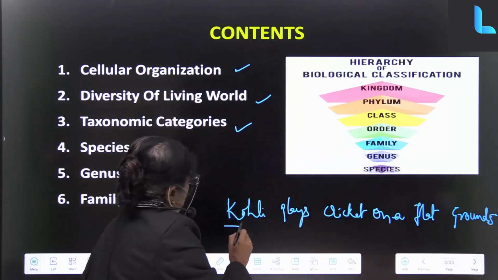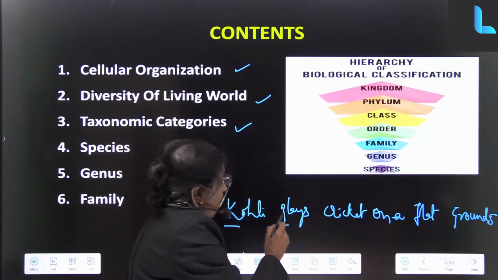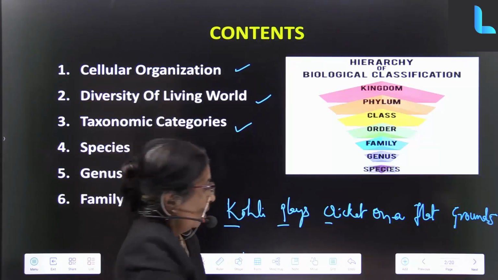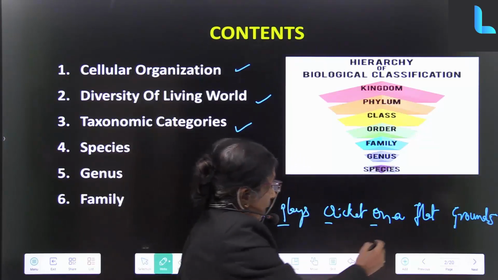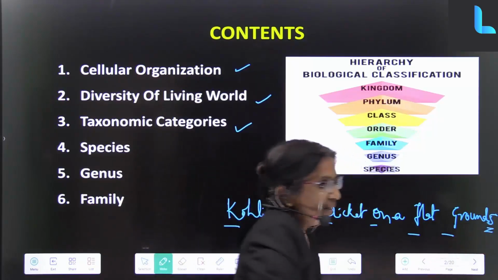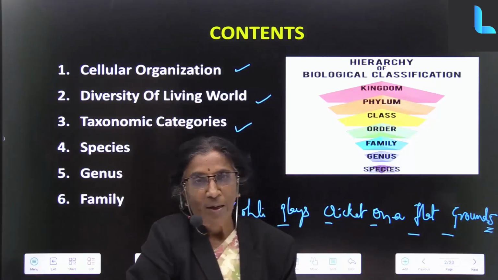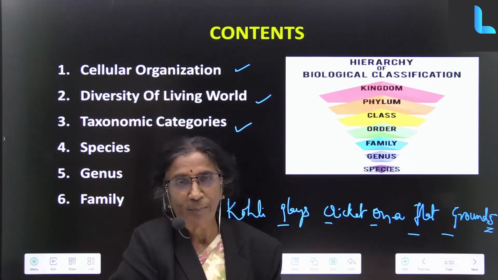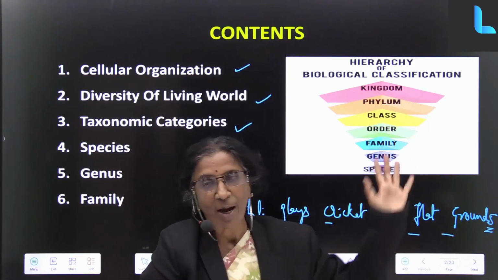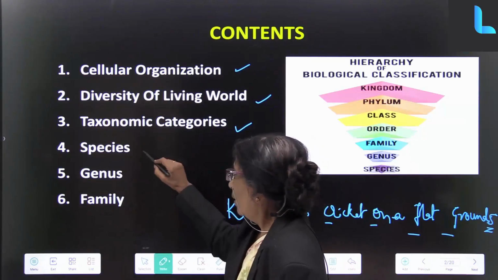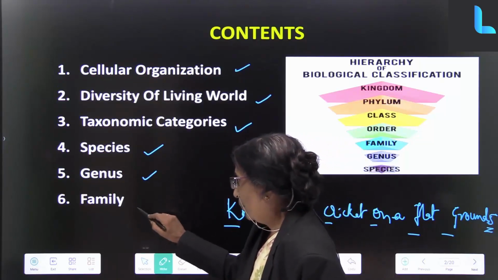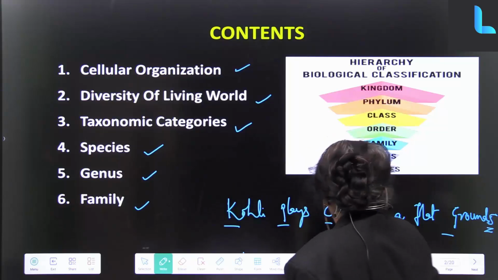Now you can see K for kingdom, P for phylum, C for class, O for order, F for family, G for genus, and finally S for species. Won't it become easy now? It's easy for us to remember. If you remember this sentence, this hierarchy can be easily remembered. Then we are going to study what are species here, what is genus, what is a family. So let's go one by one.